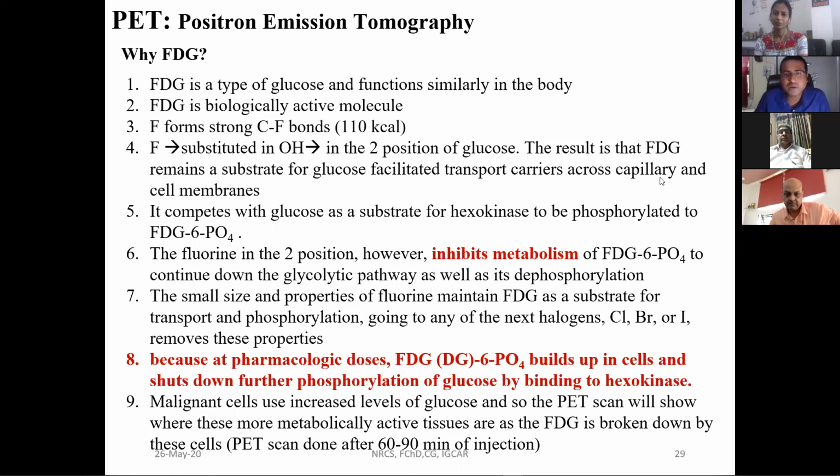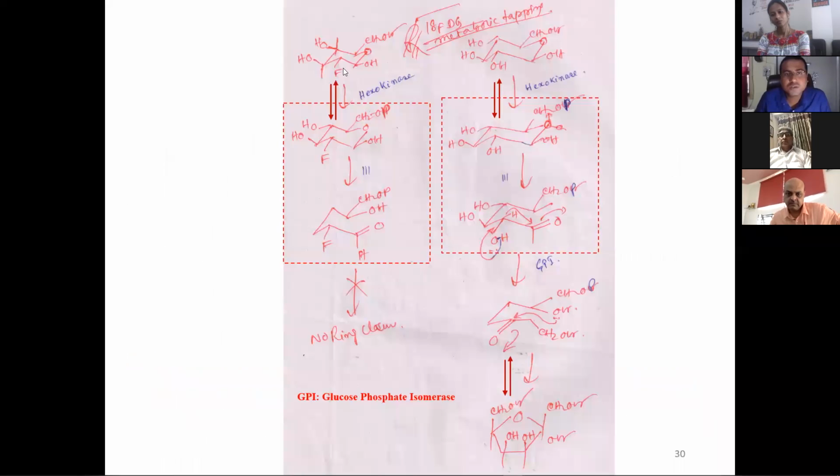When glucose is injected or we consume glucose, glycolysis takes place. This is the route of glycolysis, and it has to follow all the steps to form this compound. Here, I have kept the OH in this place and fluorine in this place.